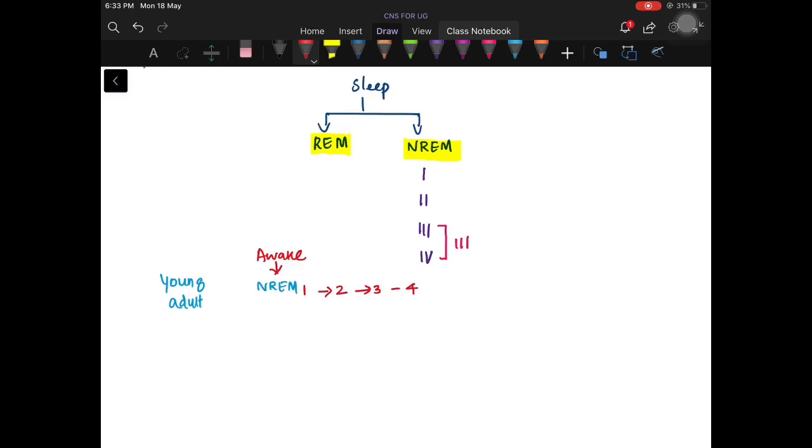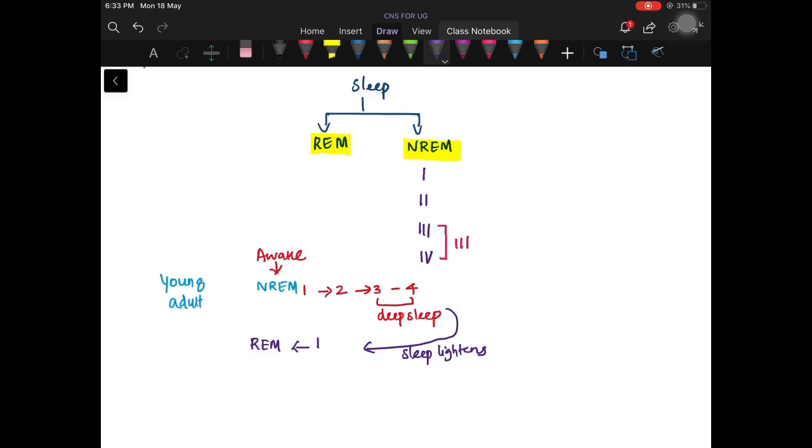The third and fourth stage sleeps are called deep sleep. Once he reaches the deep sleep, then again the sleep lightens. That means he again will come back to the stage 1 NREM sleep. Then he will go to the REM sleep.